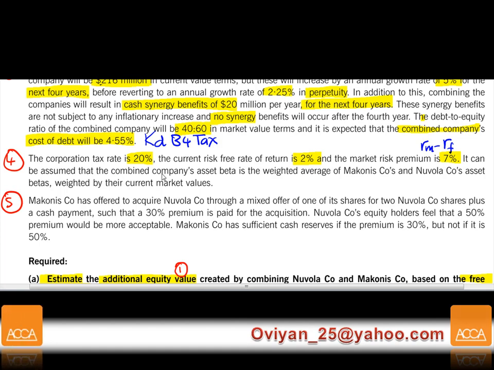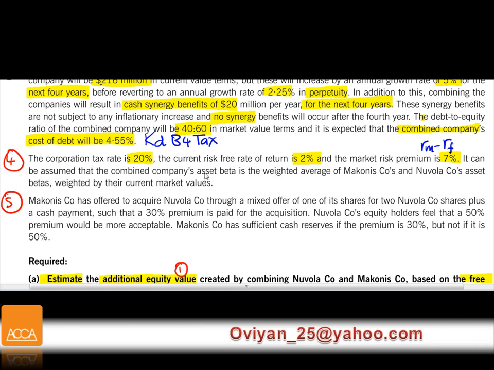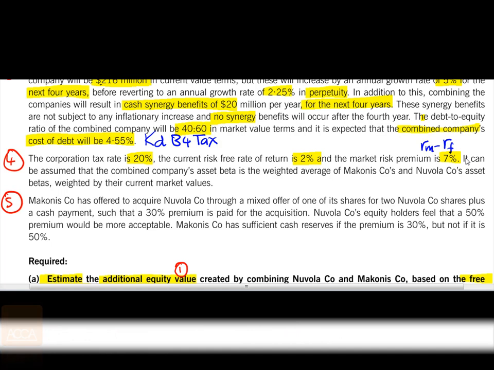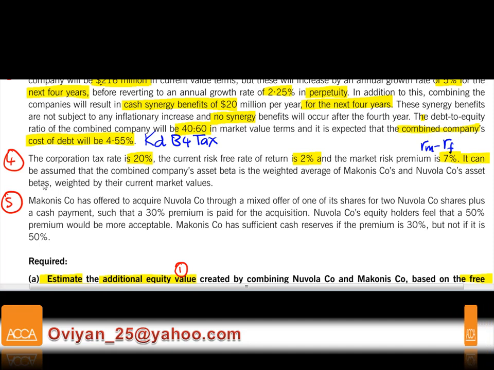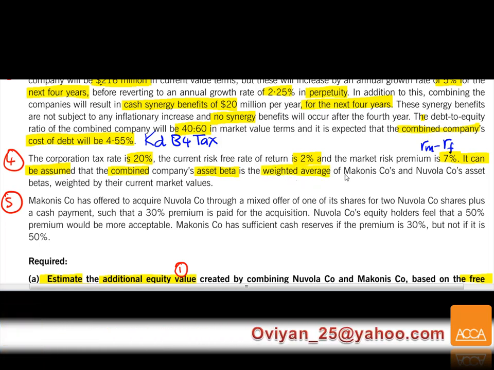It is to be assumed that the company's combined asset beta, this is very common again, we have seen this many times. One of the examples that you've seen is Pursuit. The old examiner, you could have seen this in Paxis. It can be assumed that the combined company's asset beta is the weighted average of Makonis and Novola's asset beta weighted by their current market value.